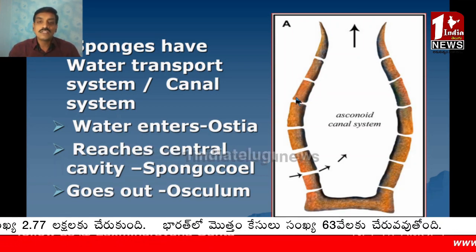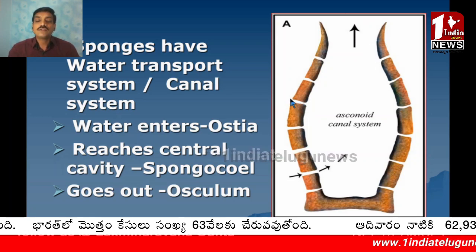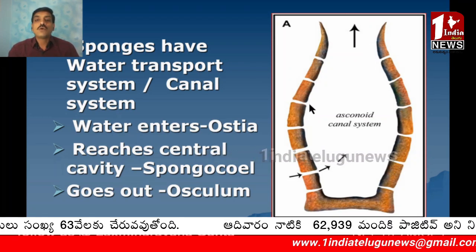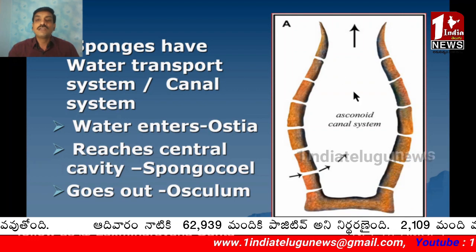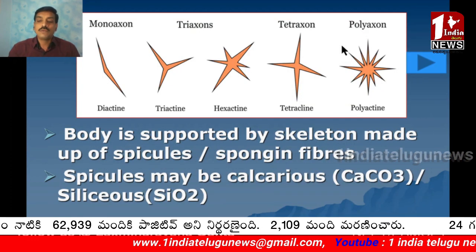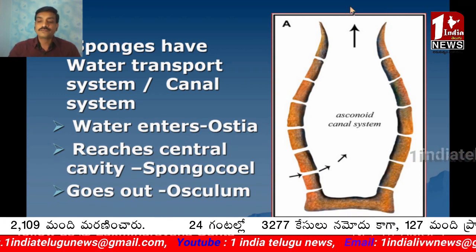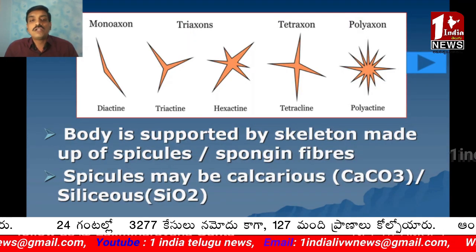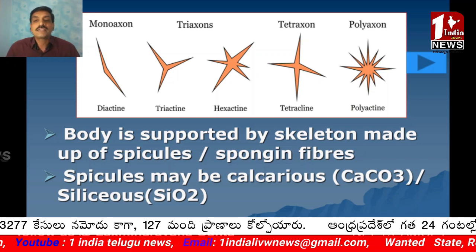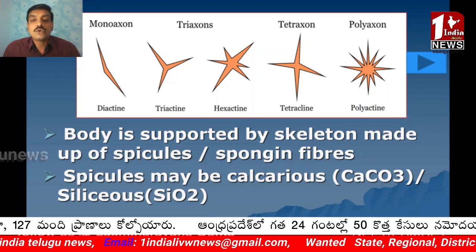These ostia lead into the spongocoel cavity. From there it goes out through a big opening called the osculum. This is the osculum.